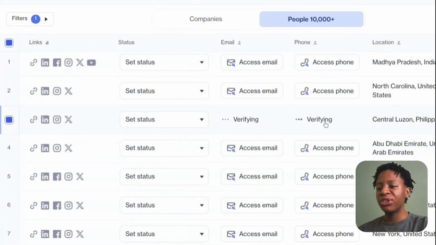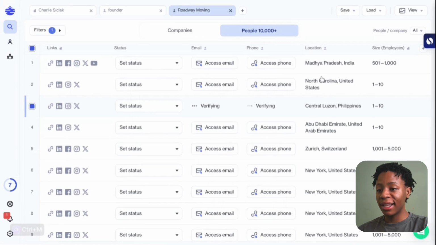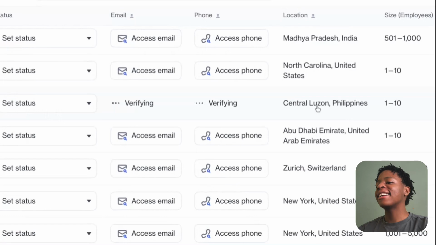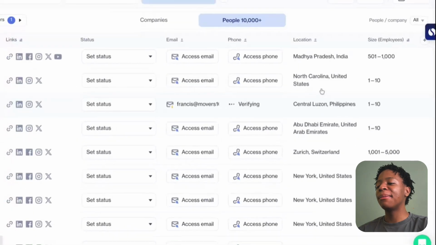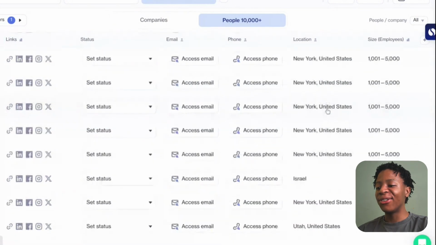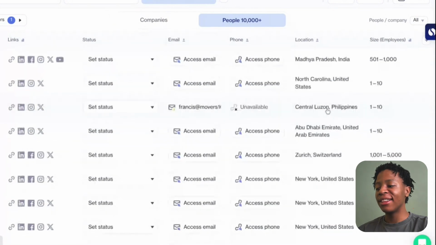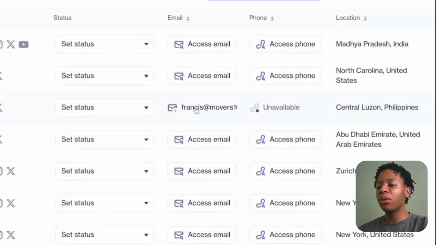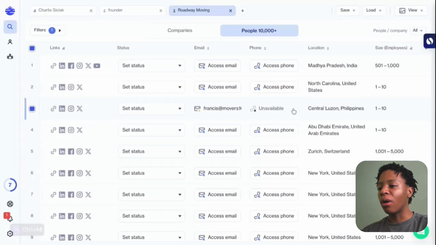Still verifying, but as you can see, you have the location of the specific individual. Now this is kind of crazy because I never paid much attention to it, but you're going to get the gist of it all, right? You are also given the local information of this individual, but as you can see, we found the email, not so much the phone number. So you kind of get the gist of it all, right?